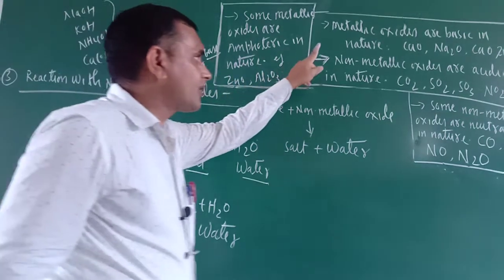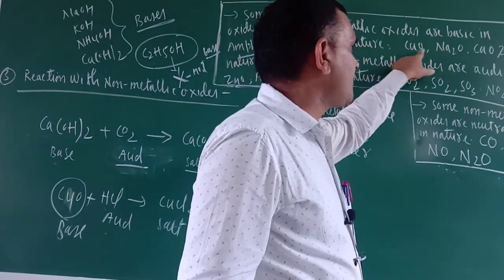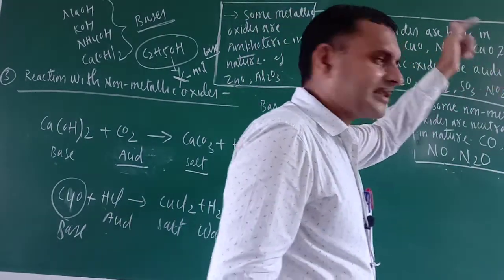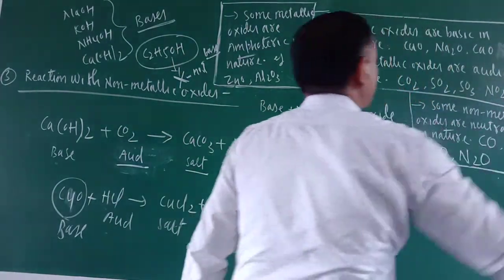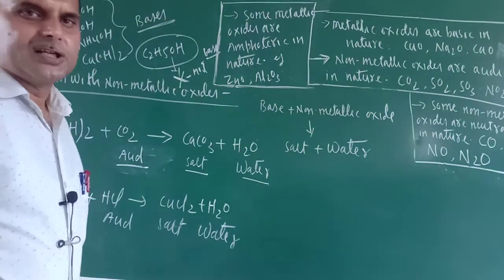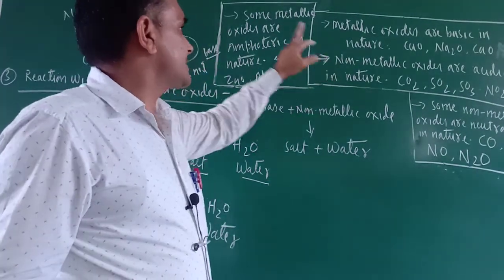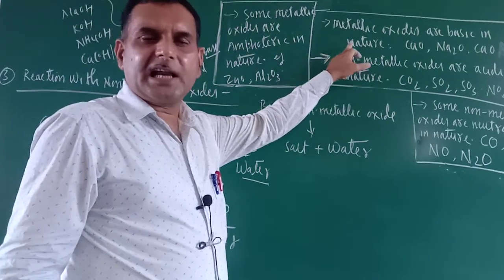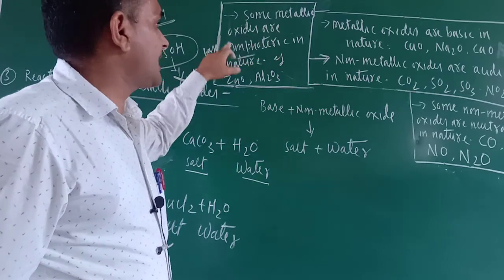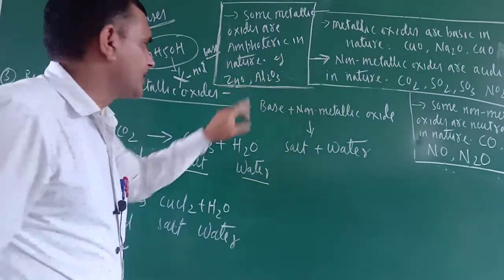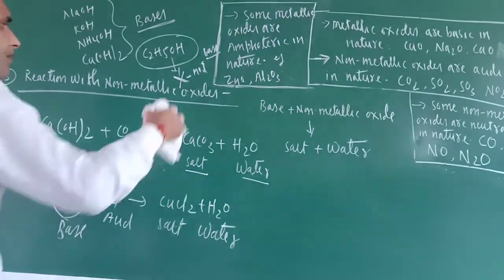Same thing I wrote here. Metallic oxides are basic in nature. Examples: copper oxide, sodium oxide, calcium oxide, zinc oxide. Please don't write zinc oxide here. We'll tell you why. Now just see. All metallic oxides are basic in nature, but some metallic oxides are amphoteric in nature also: zinc oxide, aluminium oxide. We'll tell you what is the meaning of amphoteric in nature.